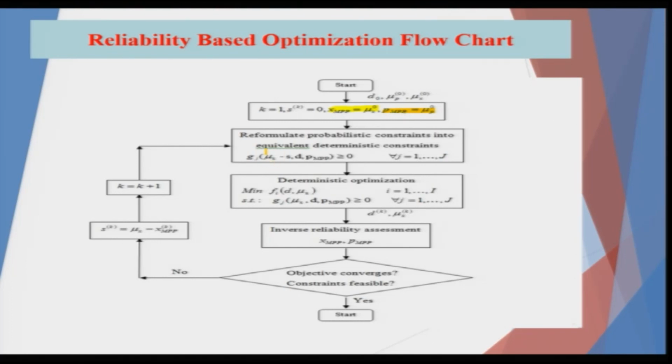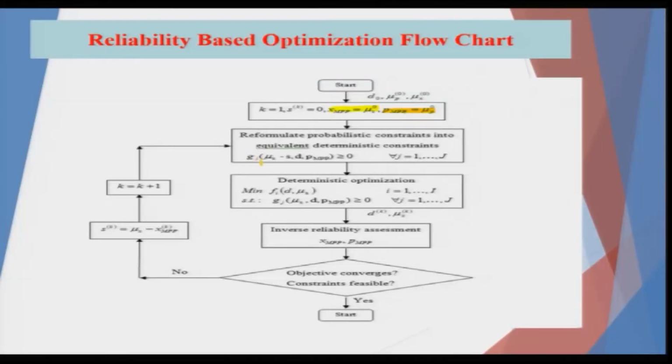Remember one thing, when you are replacing them, you will be replacing them by the corresponding mean values of x and mean values of p, which are the vectors. And this S, when you start off the iteration, is basically the amount of movement from the mean value at each and every step. So, the moment the change of the functional value is no more relevant, that means f x t minus f x t minus 1 is less than or equal to epsilon, a very small value, then you will obviously terminate your iteration.